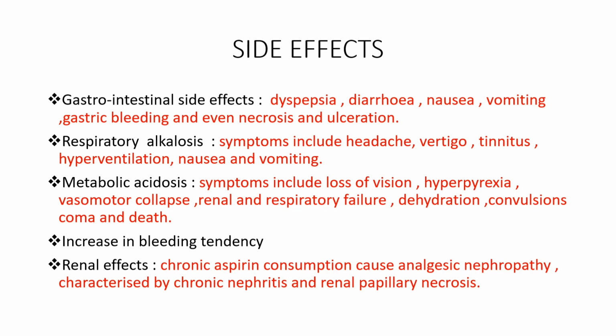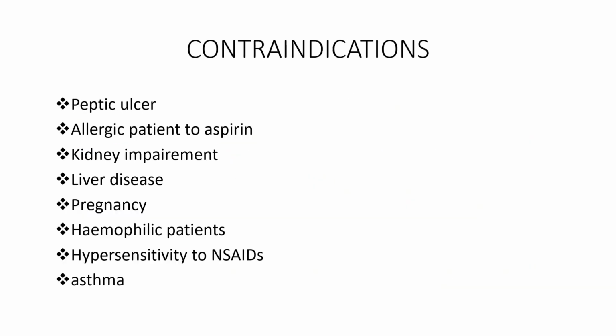Other side effects include increased bleeding tendency and renal effects. Chronic aspirin consumption causes analgesic nephropathy characterized by chronic nephritis and renal papillary necrosis. It is generally contraindicated in peptic ulcer, patients allergic to aspirin, kidney impairment, liver disease, pregnant women, hemophilic patients, hypersensitivity to NSAIDs, and asthma.